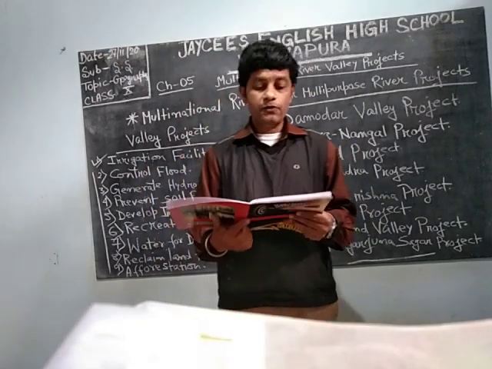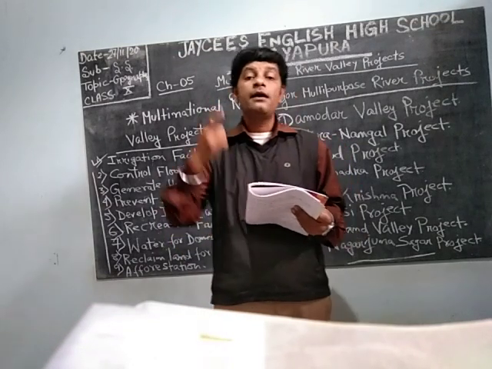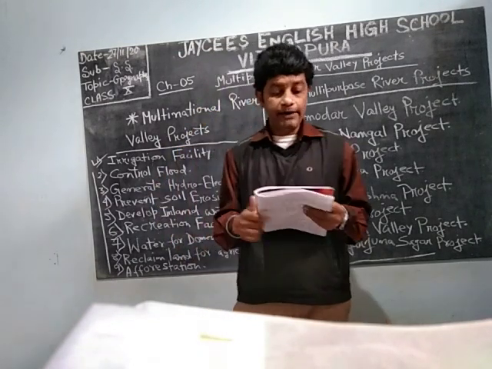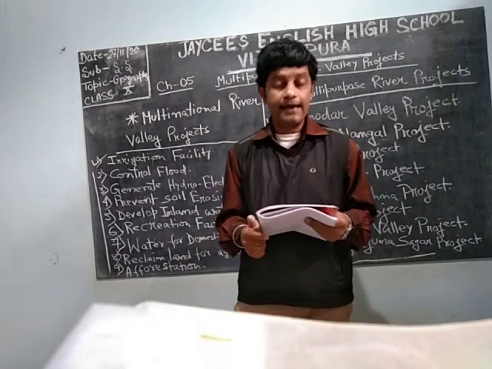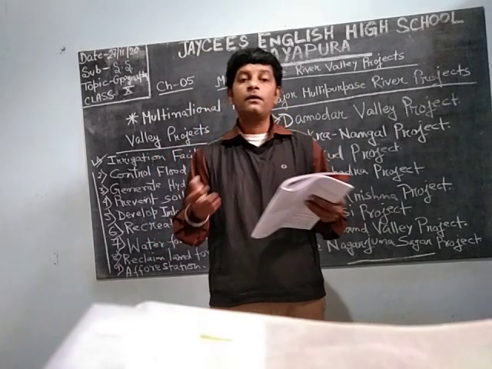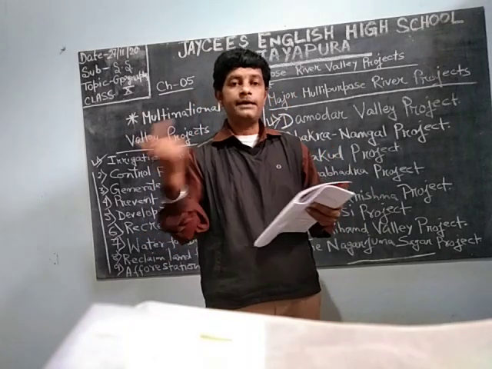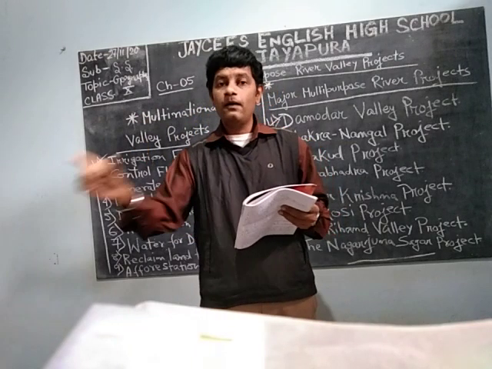This project was jointly undertaken by the governments of Bihar and West Bengal across the river Damodar and its tributaries. This Damodar river has some tributaries in this place, which is a junction between Bengal and Bihar.